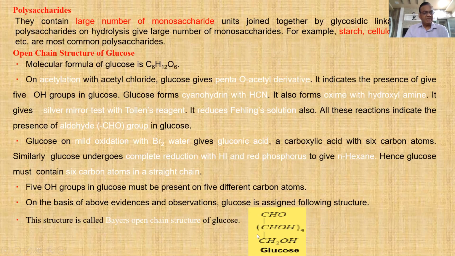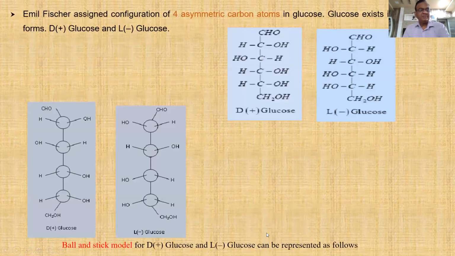So this is the way by which you can remember it. Now how to represent D-plus glucose and L-minus glucose? See, this is CHO, OH on the right-hand side on the second carbon. This is the third carbon, OH on the left side. Fourth carbon, OH on the right side. Fifth carbon, OH on the right side.